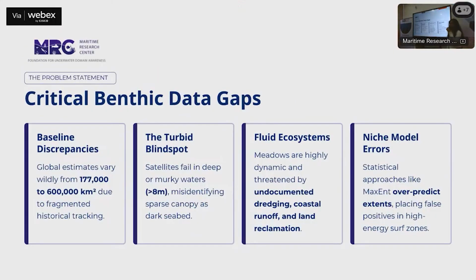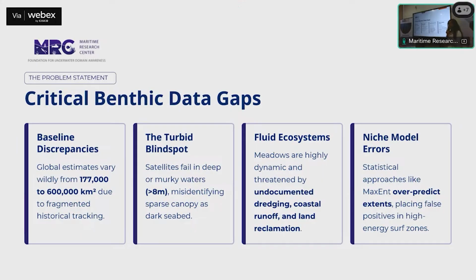So the data that exists already has many gaps. The first thing is baseline discrepancies. The global estimates, as mentioned here, are 1,77,000 to 6 lakh square kilometers. But this is just a mere estimate, it's a guess. Second comes the turbid blind spot. Whenever satellites enter water where the depth exceeds 8 meters, they misidentify the canopy from just bare mud.